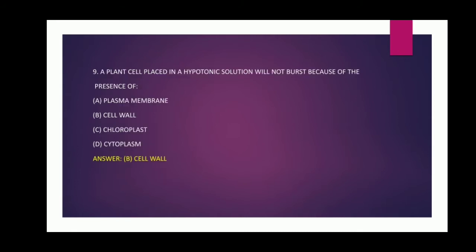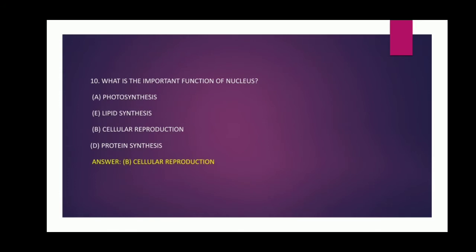Question number 9. A plant cell placed in a hypertonic solution will not burst because of the presence of options, plasma membrane, cell wall, chloroplast, cytoplasm. And the answer is cell wall. Question number 10. What is the important function of nucleus? Options, photosynthesis, lipid synthesis, cellular reproduction, protein synthesis. And the answer is cellular reproduction.